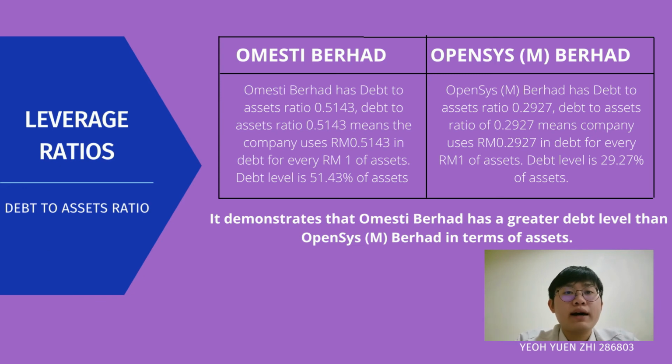Next is Opensys Berhad. Opensys Berhad has a debt to assets ratio of 0.2927. A debt to assets ratio of 0.2927 means the company uses RM0.2927 in debt for every RM1 of asset. So Opensys Berhad debt level is 29.27% of asset. It demonstrates that Omesti Berhad has a greater debt level than Opensys Berhad in terms of asset.